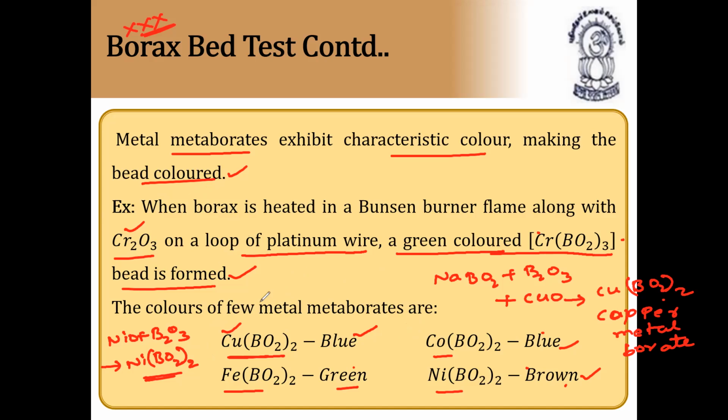It is used to identify metals such as chromium, cobalt, copper, nickel, and iron. These are the metals which can be identified by using the borax bead. That is called the glass-like bead, and with certain metal oxides it will give peculiar colors. With copper oxide, it forms blue color. With chromium oxide, it forms green color. With iron oxide, it forms green color due to the formation of Fe(BO2)2. Like this we can do. So this is called the borax bead test. Next, continuation.